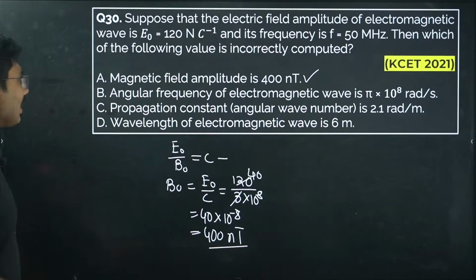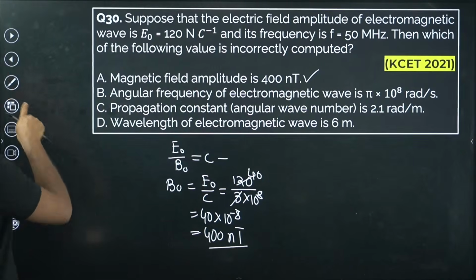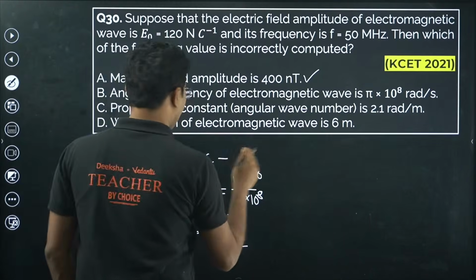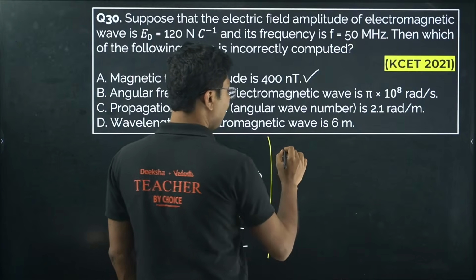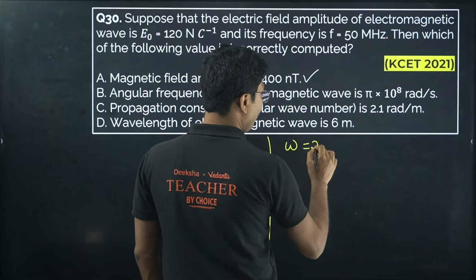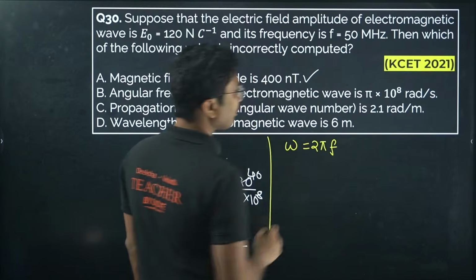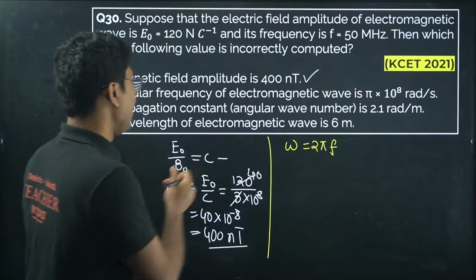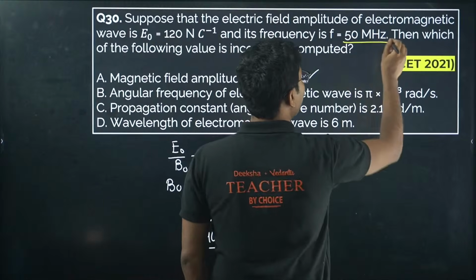What about the angular frequency of the electromagnetic wave? Angular frequency, or omega, is given by 2 pi f. Now f is 50 megahertz.